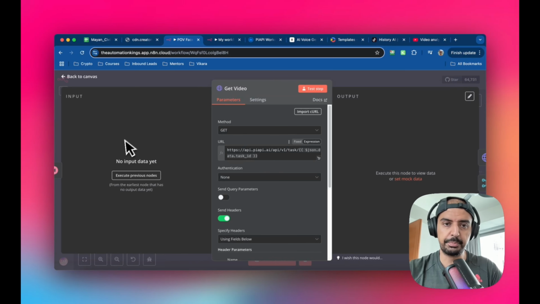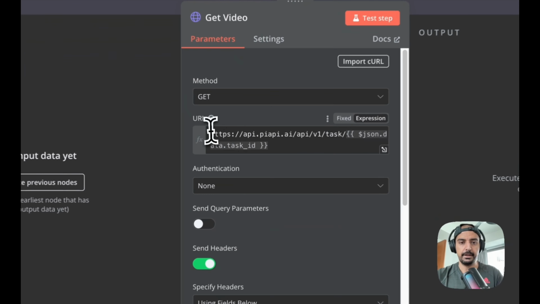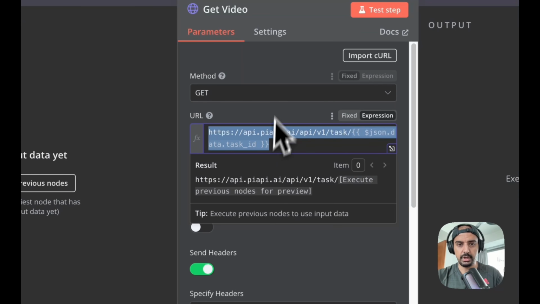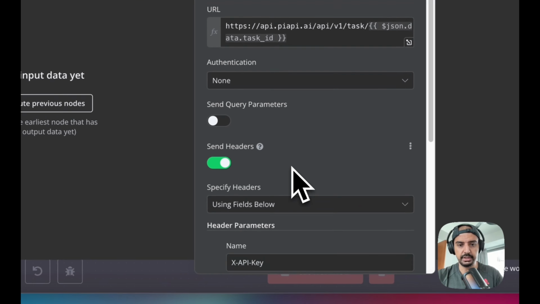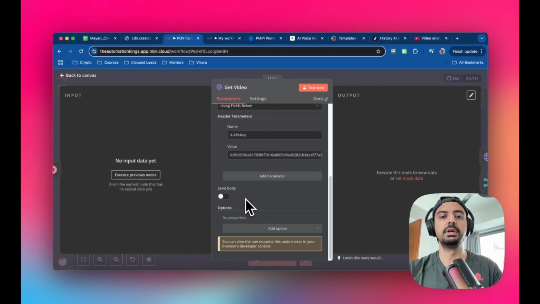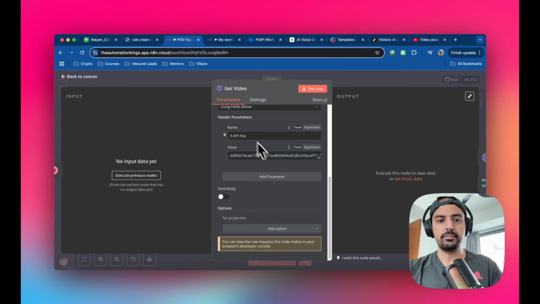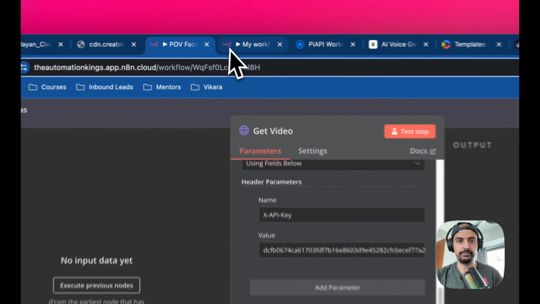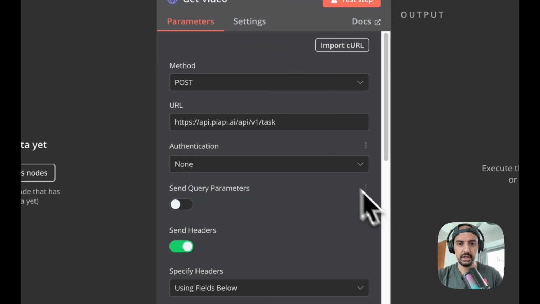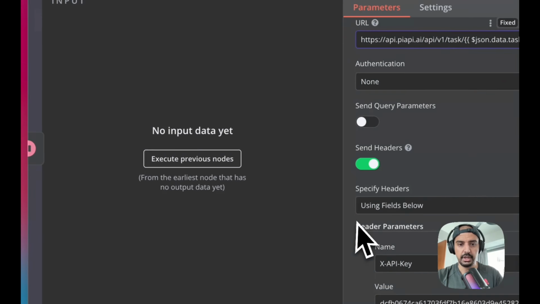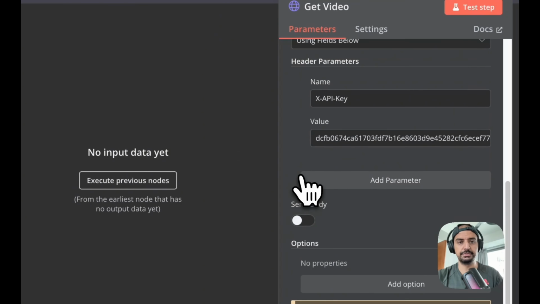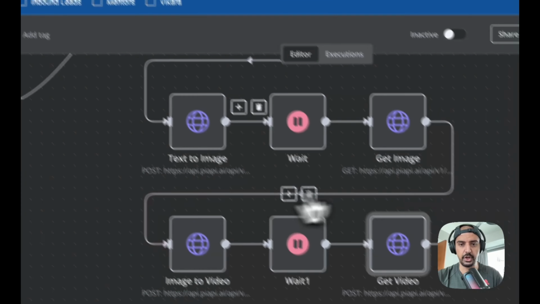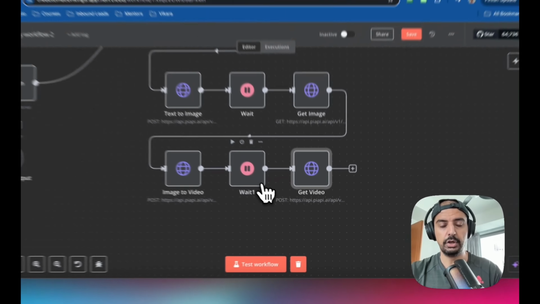We're just going to get the task ID from the previous node, so it'll be green, and the headers all stay the same. But now we turn the body off. So I'll go inside of here and add the task ID from the previous node. Headers stay the same, body we turn off, and that's it. That's the video production done of the automation.